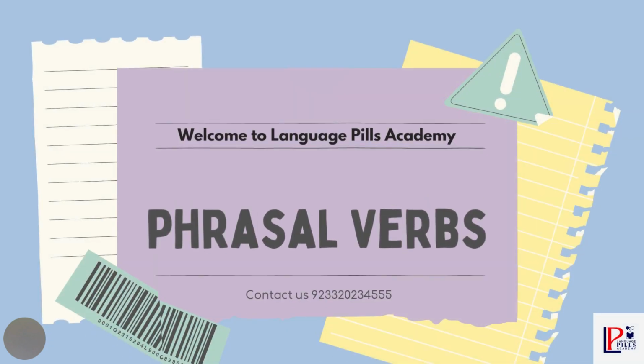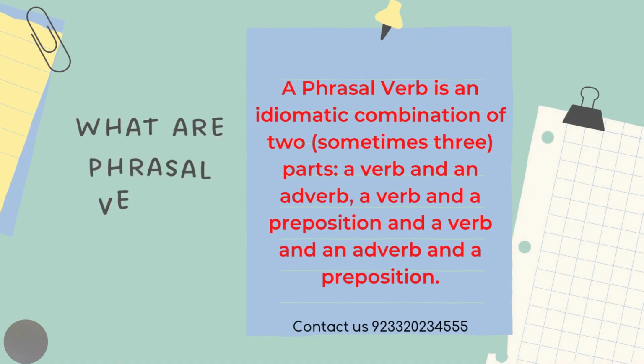Today we're going to study the phrasal verbs. What are phrasal verbs? A phrasal verb is an idiomatic combination of two, sometimes three parts: a verb and an adverb, a verb and a preposition, and a verb, an adverb, and a preposition.